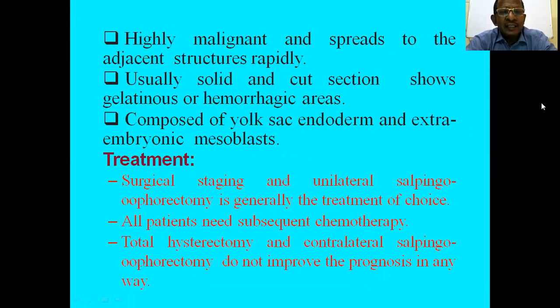For treatment, surgical staging again, and unilateral salpingo-oophorectomy is generally the treatment of choice in young patients, and all patients need subsequent chemotherapy, as adjuvant chemotherapy is a must. Total hysterectomy and contralateral salpingo-oophorectomy do not improve the prognosis in any way, but in elderly cases, total hysterectomy with bilateral salpingo-oophorectomy is a better choice.